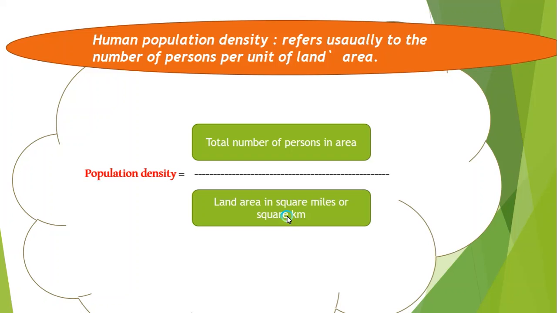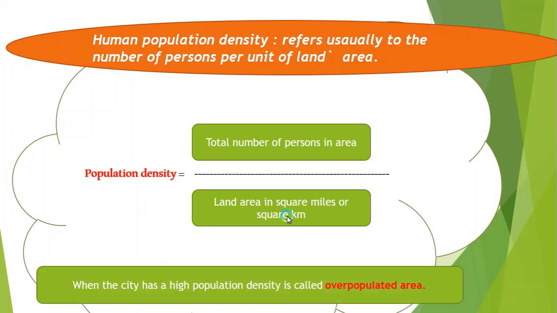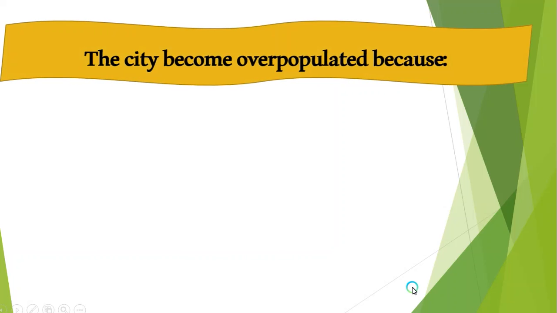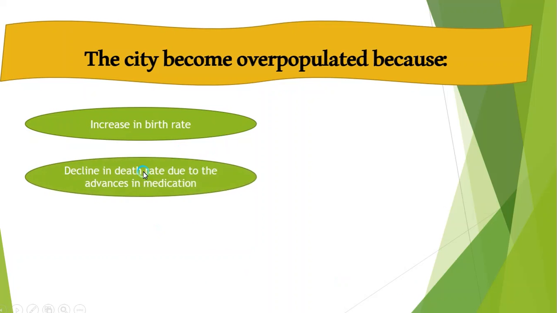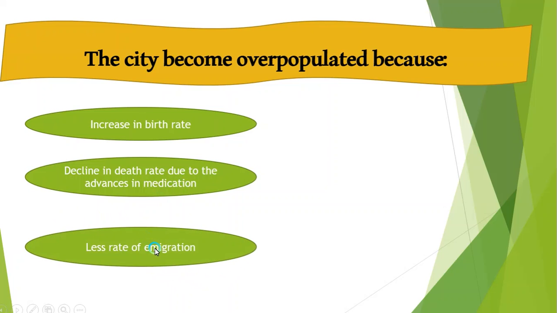We can calculate it. And then, when a city has a high population density, it is called what? An overpopulated area. The city becomes an overpopulated area because of the most important things. Because of the increase in birth rate, and because of the decline in death rate due to the advance of medication. Next, the lower rate of emigration.